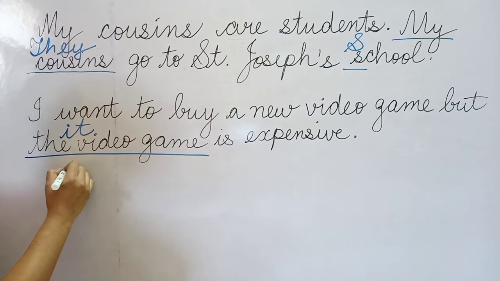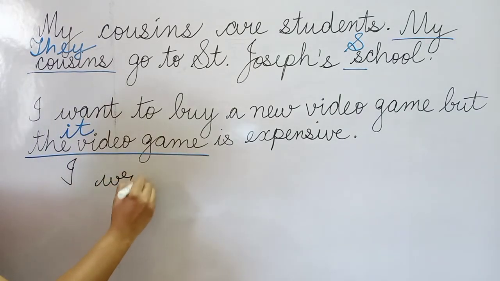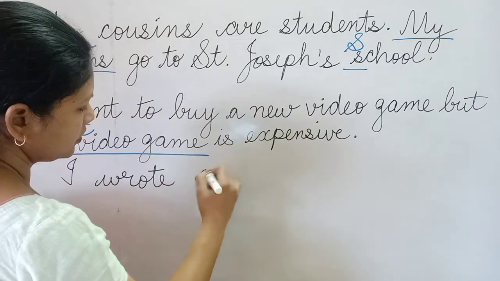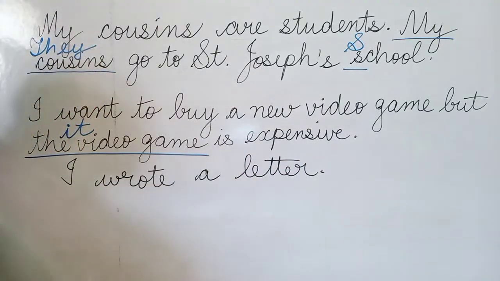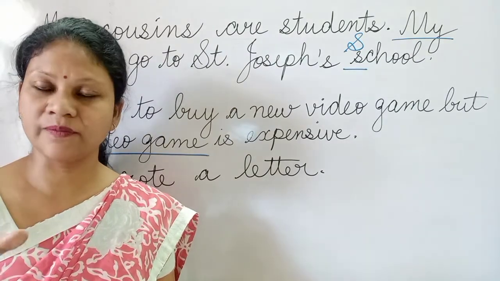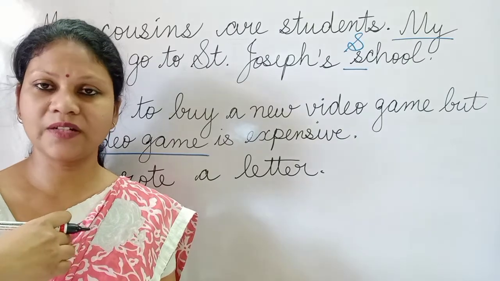For example, "I wrote a letter." Okay? If I ask you to pick the subject, what will be your answer? It will be "I." So when I am saying "I," it stands for the speaker. The speaker is telling about herself, that I am the one who had written the letter.